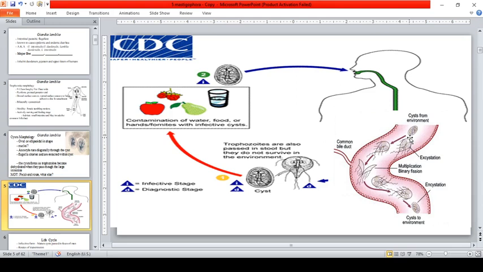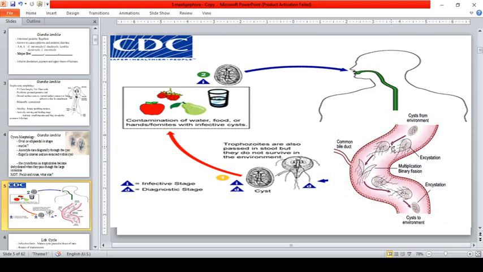it remains in the lumen of the proximal small bowel where they can be free or attached to the mucosa by the ventral sucking disc. Okay? So, they can attach to the mucosa of the small intestine with the use of this one, yung para nilang glasses, the ventral sucking disc.